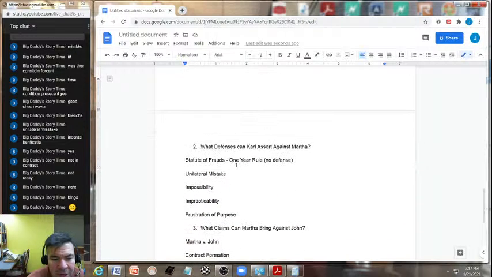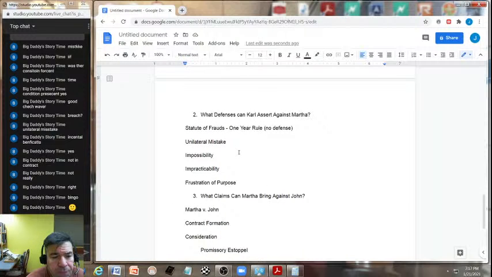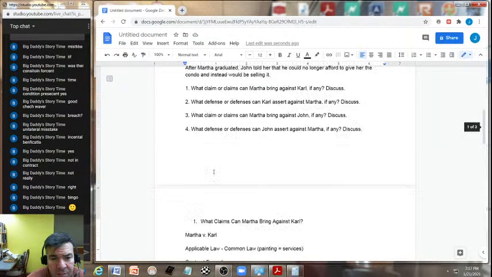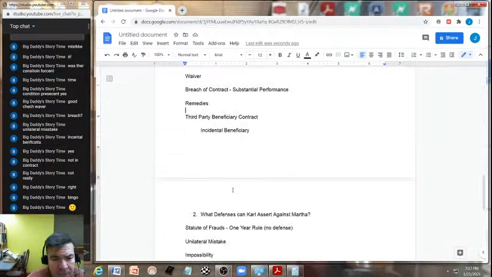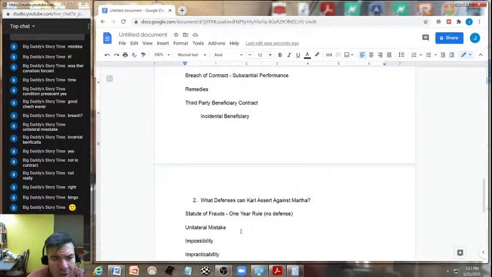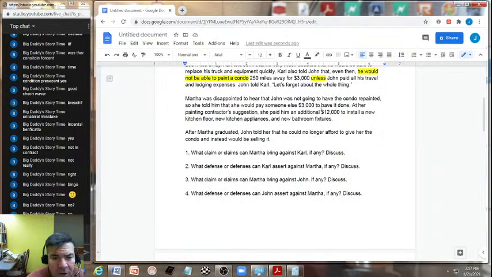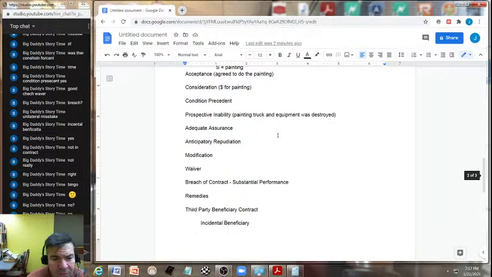Now, coming down to defenses Carl can assert against Martha, we know the statute of frauds doesn't apply. There might be unilateral mistake. What about impossibility? Is it impossible for Martha to perform? No, because she could have easily paid Carl's travel and lodging expenses, so that's not impossible. How about impracticability? Well, we already know that she was willing to fork out $12,000 more, so the impracticability argument fails there.